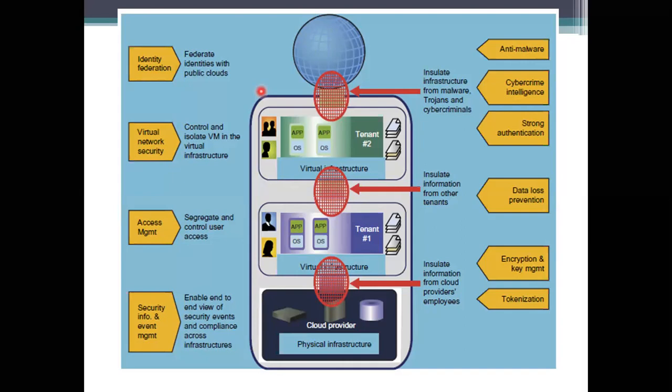If you see the 4 levels, the first one is the identity federation. Here identity federation means we need to specify our identification. We need to give the identification to the public clouds, and we also have the isolated virtual machine environment in that one, so we need to take control. If you want to take control, it will provide all these things into an account.